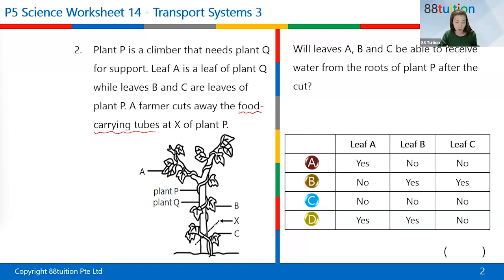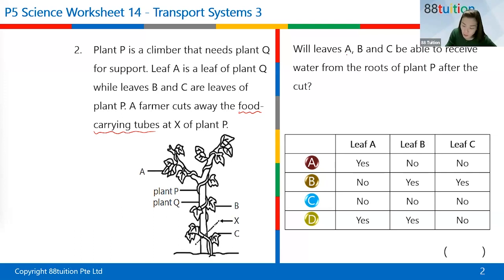Okay, so the farmer actually cuts away the food carrying tubes of X at plant P. So now it is actually not the whole thing being cut, right? Right now, it is only the food carrying tubes that are being cut. So what happens here?